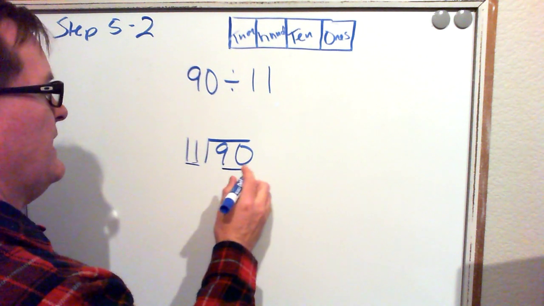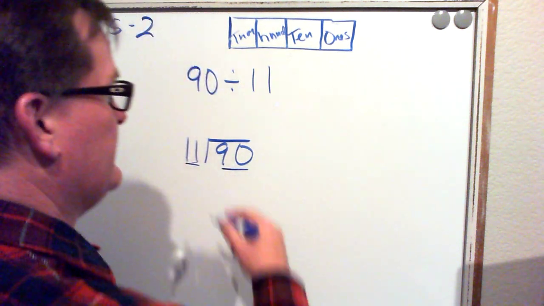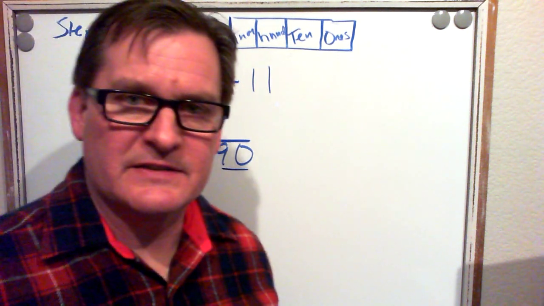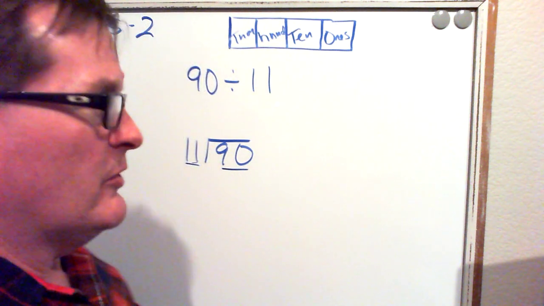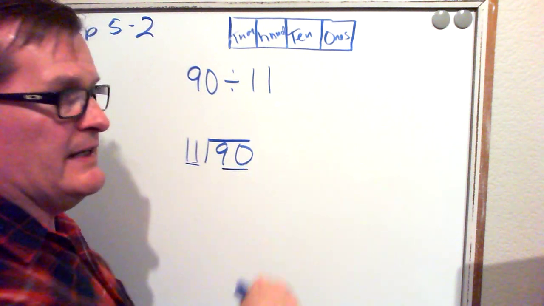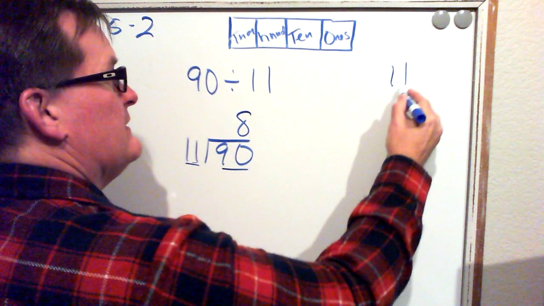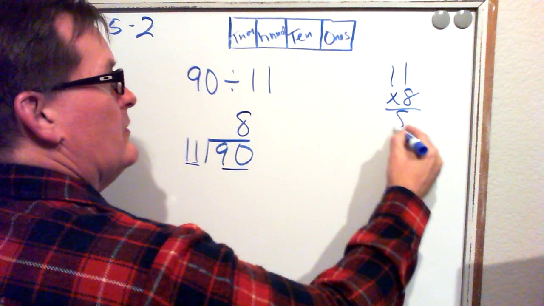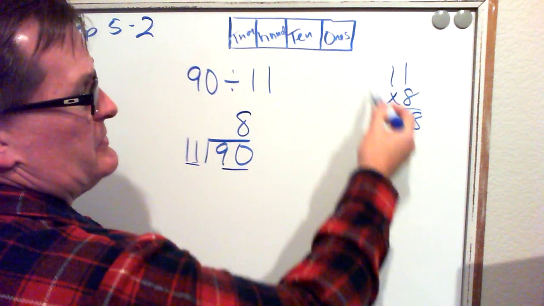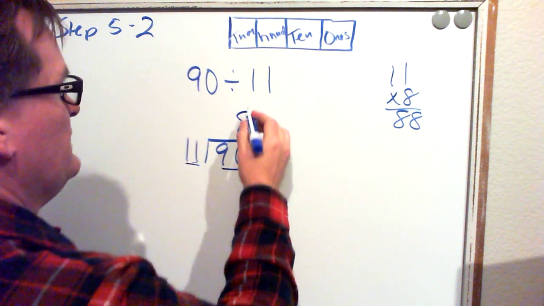Will 11 go into 90? And our answer there is yes. Now, 11 won't go into 90 exactly like it did in the last lesson, so we're going to have a remainder. So go to your multiplication table, see what multiple of 11 gets you closest to 90 without going over, and you'll find that 11 times 8. And when we get to bigger numbers off the multiplication chart, I'll show you how to do some calculating over here to find out what you need to do over here.